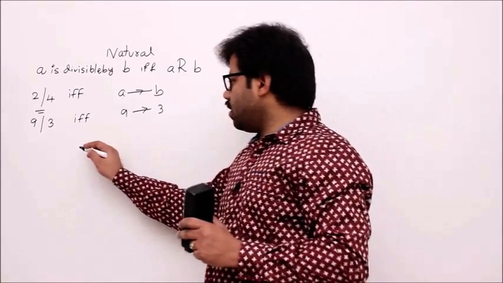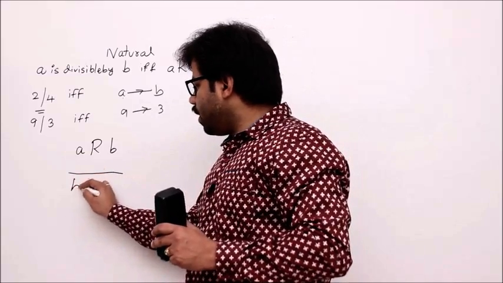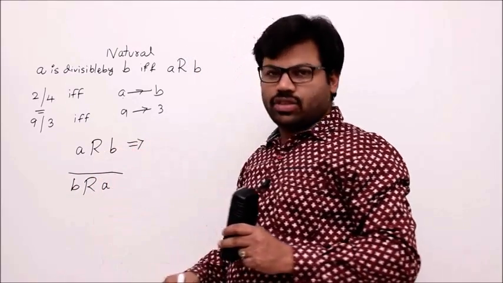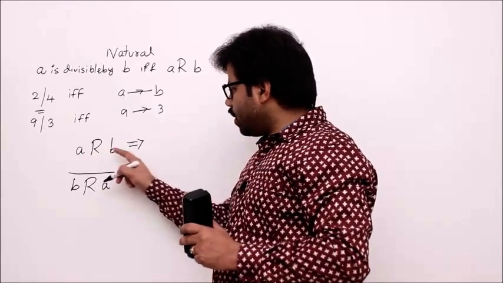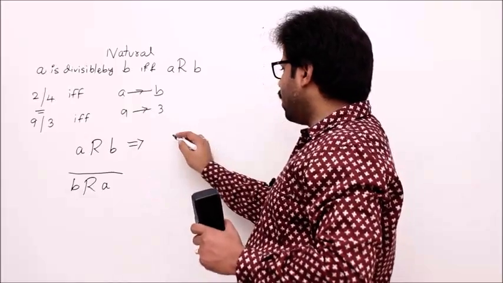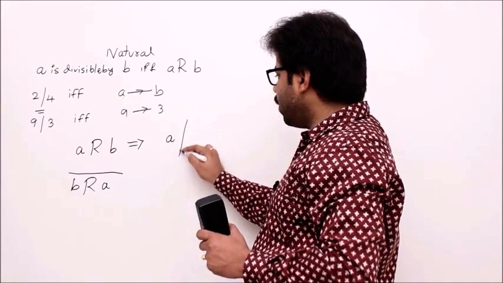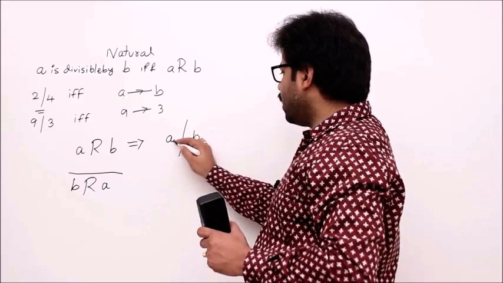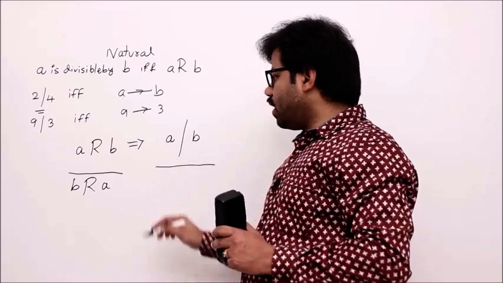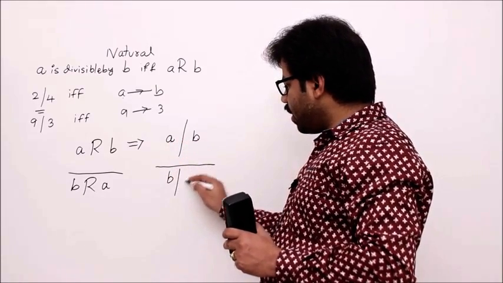What is the symmetric definition? A relates to B, then we have to prove that B relates to A, isn't it? For that, A relates to B should be taken as true. If really A relates to B is true, then A should be divisible by B. So that means I can say that A is divisible by B. Let me use this symbol for divisibility. A is divisible by B. Now, can we prove that whenever A is divisible by B, B is also divisible by A?